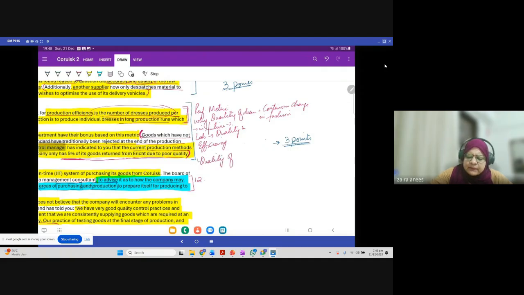Probably you have to write this before, right? I mean, the first point should be the quality of output, quality of dresses, right? So quality of dresses means that you need to make sure you do the quality inspection.